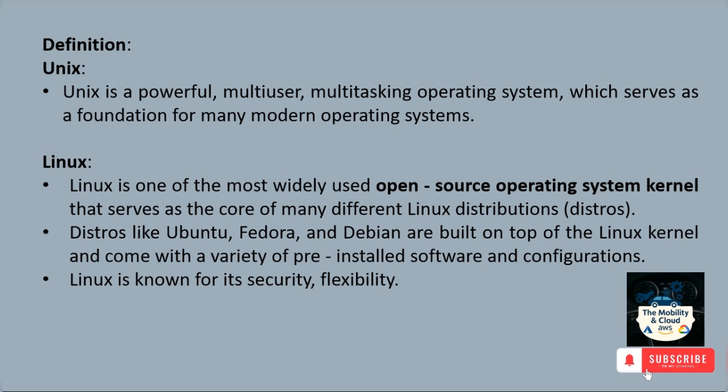Definition: Unix is a powerful multi-user multitasking operating system which serves as a foundation for many modern operating systems. Linux is one of the most widely used open source operating system kernels that serves as the core of many different Linux distributions. Distributions like Ubuntu, Fedora, Debian are built on top of the Linux kernel and come with a variety of pre-installed software and configurations. Linux is well known for its security and flexibility.